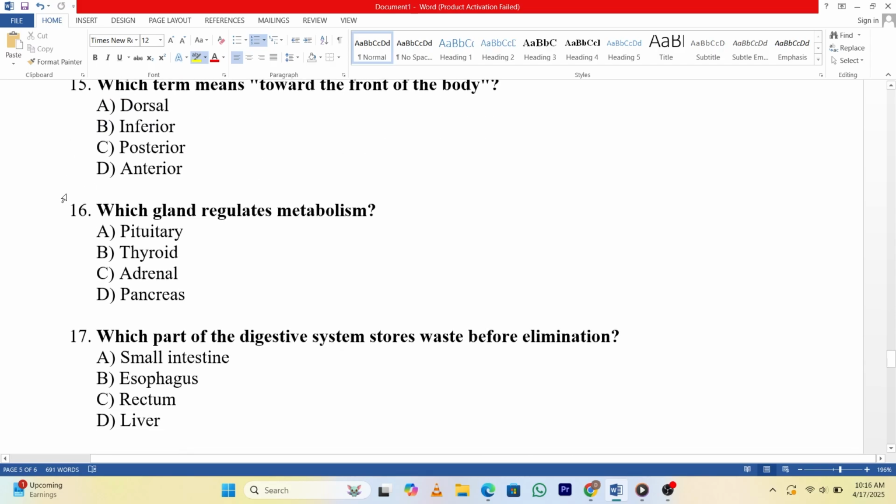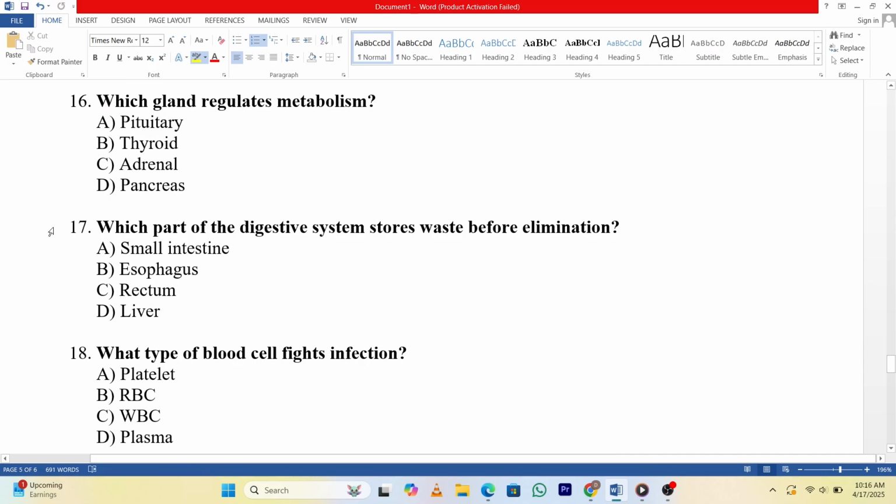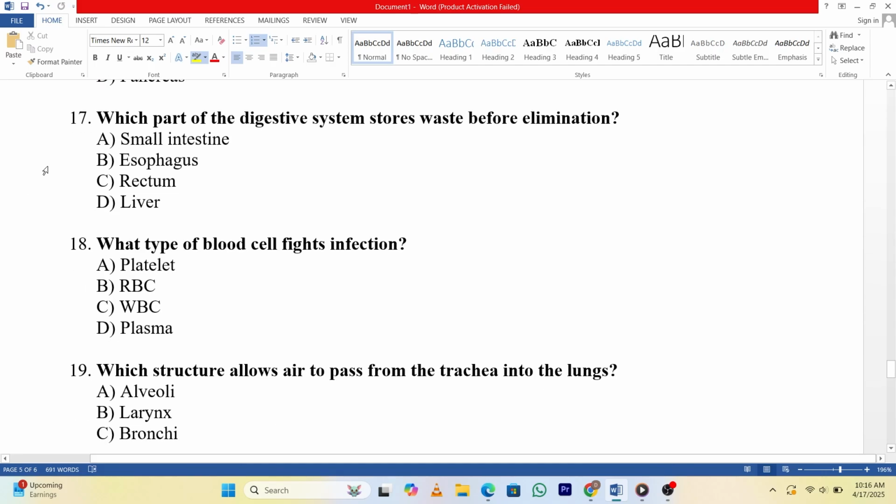15. Which term means toward the front of the body? A. Dorsal. B. Inferior. C. Posterior. D. Anterior. Answer: D. 16. Which gland regulates metabolism? A. Pituitary. B. Thyroid. C. Adrenal. D. Pancreas. Answer: B. 17. Which part of the digestive system stores waste before elimination? A. Small intestine. B. Esophagus. C. Rectum. D. Liver. Answer: C.